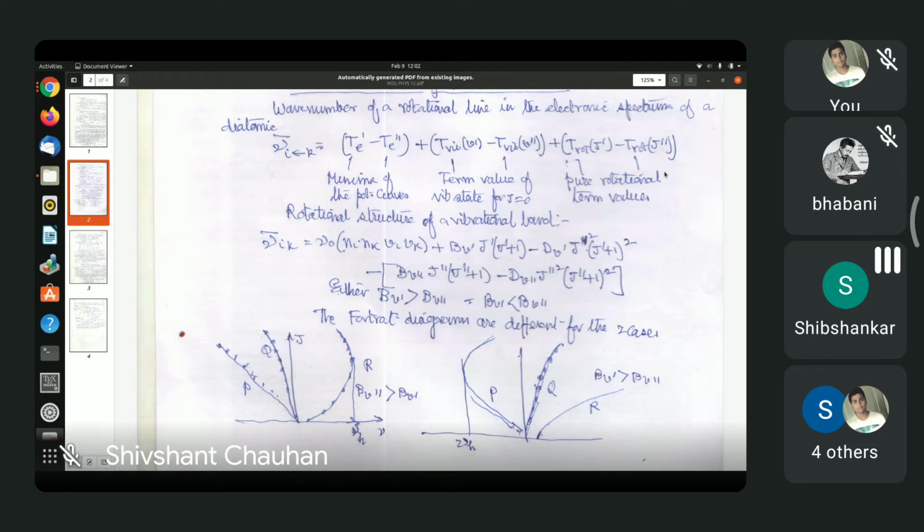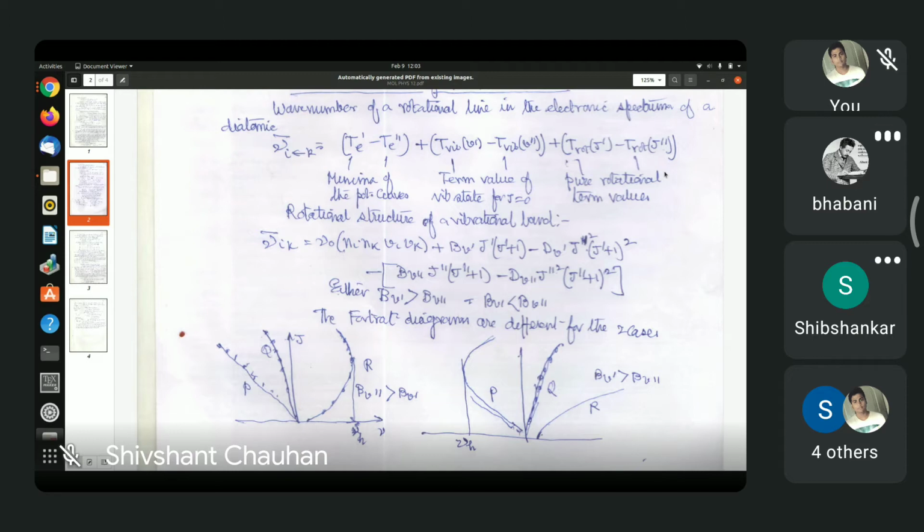Now, what I have done in the later portion is just calculated these P branch and R branch frequencies, by taking J prime equal to J double prime plus 1 and J double prime minus 1. If we take J prime equal to J double prime plus 1, we get the R branch. J prime is the higher one. And if J prime is equal to J double prime minus 1, we get the P branch lines.